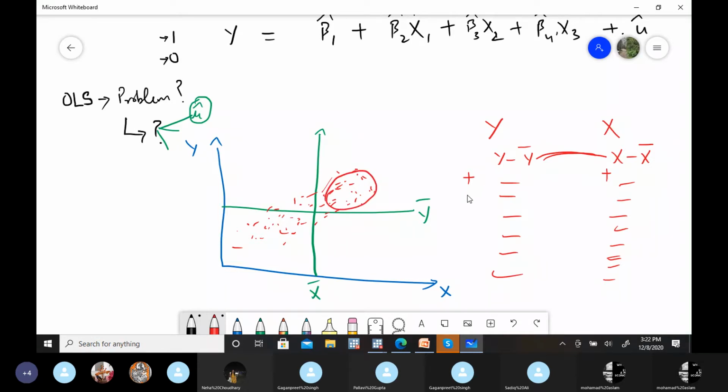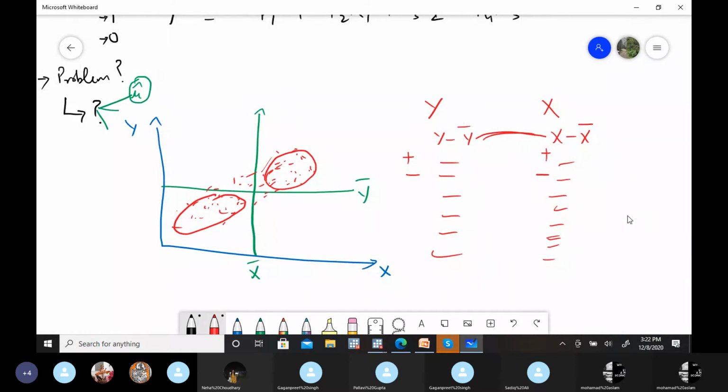If y is less than the mean and x is also less than the mean, then for both cases this is the quadrant. Since we multiply in the covariance technique, the outcome will be positive here, and in this case again positive. So if we have these two types of cases, in this quadrant and this quadrant, we get positive covariance or correlation.